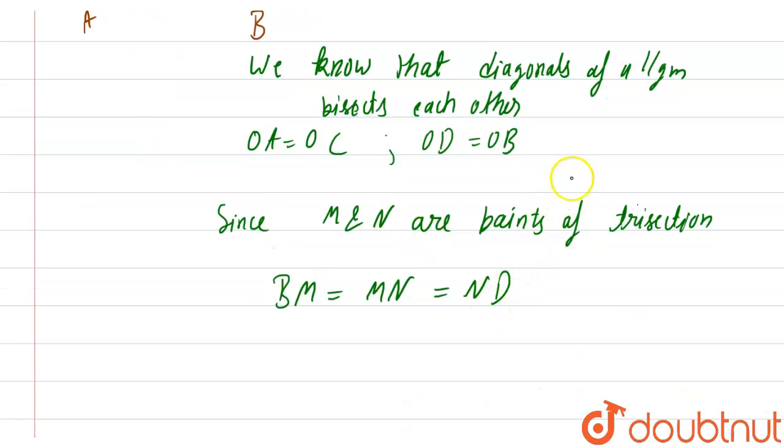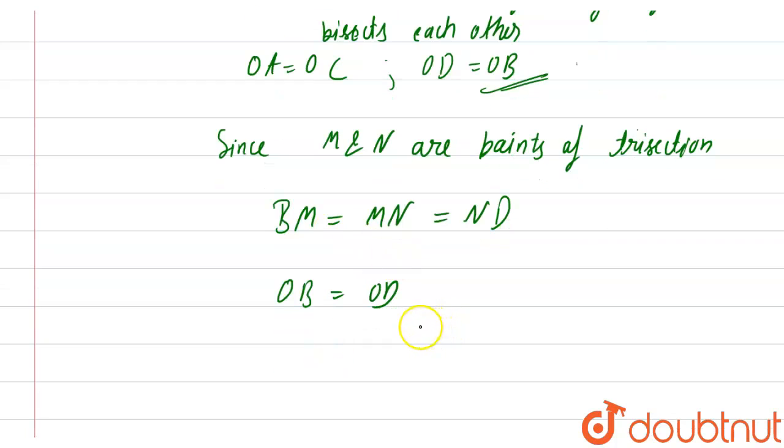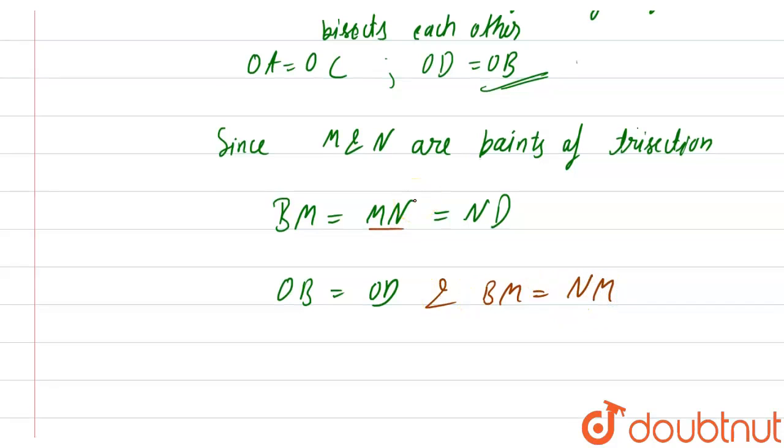If OB is equal to OD, and BM is equal to NM, then from here, if I subtract BM from both sides, I will get OD minus BM.